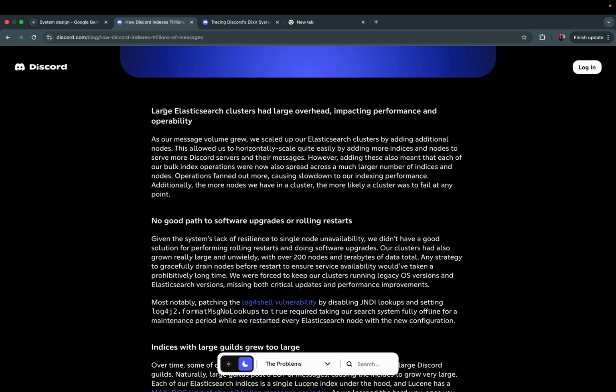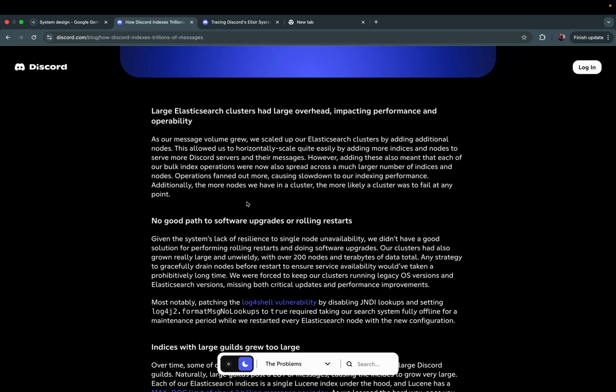Large Elasticsearch clusters had large overhead, impacting performance and operability. As our message volume grew, we scaled up our Elasticsearch clusters by adding additional nodes. This allowed us to horizontally scale quite easily by adding more indices and nodes to serve more Discord servers and their messages.